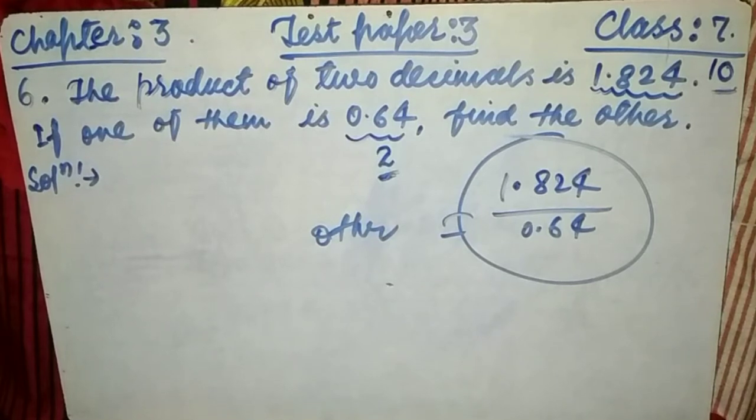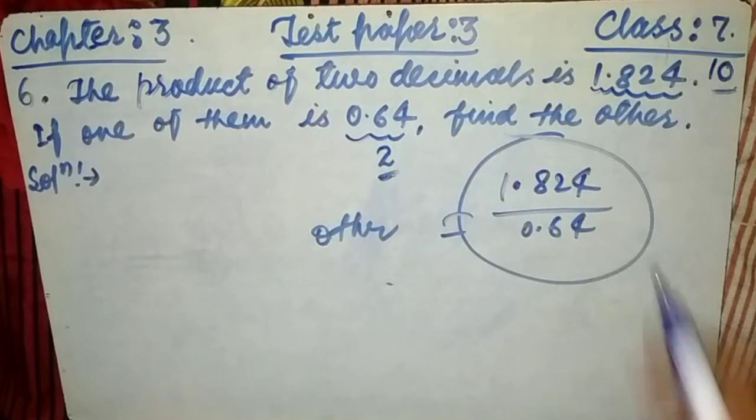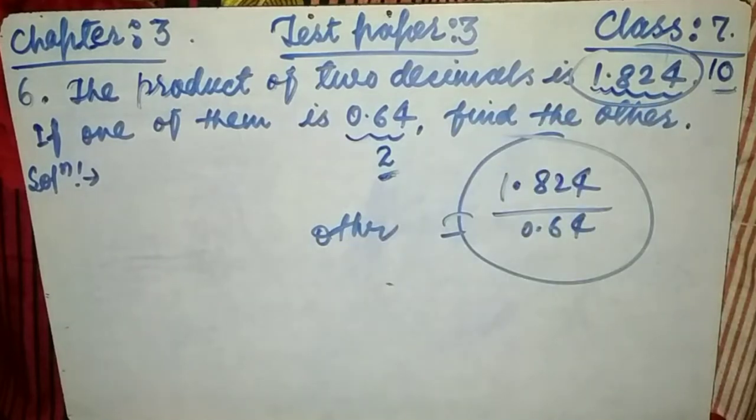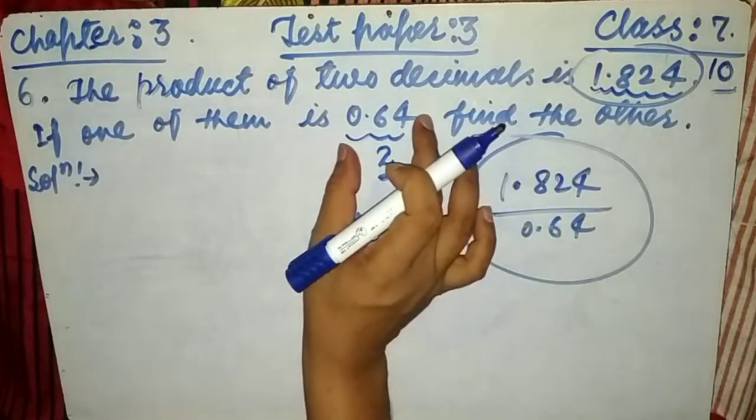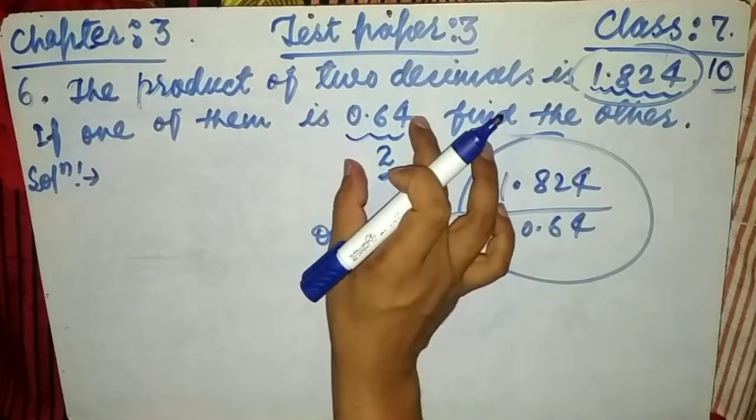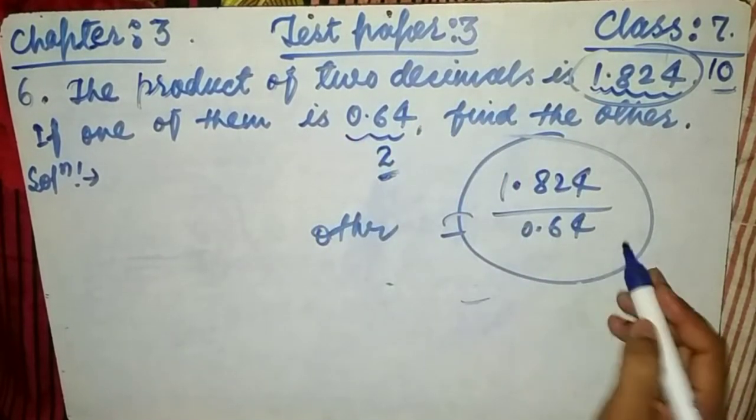I hope you can do it very easily. I hope you can solve this sum and you know how to divide decimals by a decimal. Okay friends, I hope you can do it. Okay, this is the product. The product is obviously divided by one of the numbers or one of the decimals, and this will give the answer after solving this.